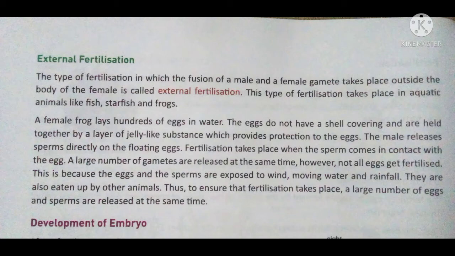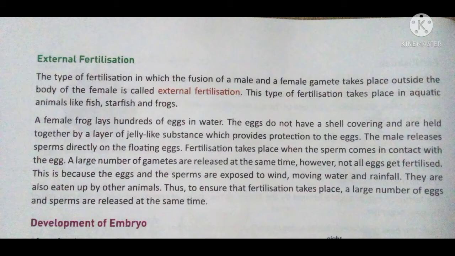So sperms are released by the males in the outside medium, water, and the ova are released by the female outside the body in the water. Sperm and ova meet, fuse with each other, and form the zygote.